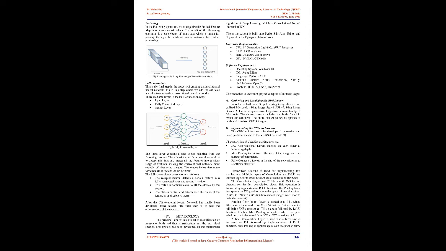Flattening. In the flattening operation, we reorganize the pooled feature map into a column of values. The result of the flattening operation is a long vector of input data which is meant for passing through the artificial neural network for further processing.